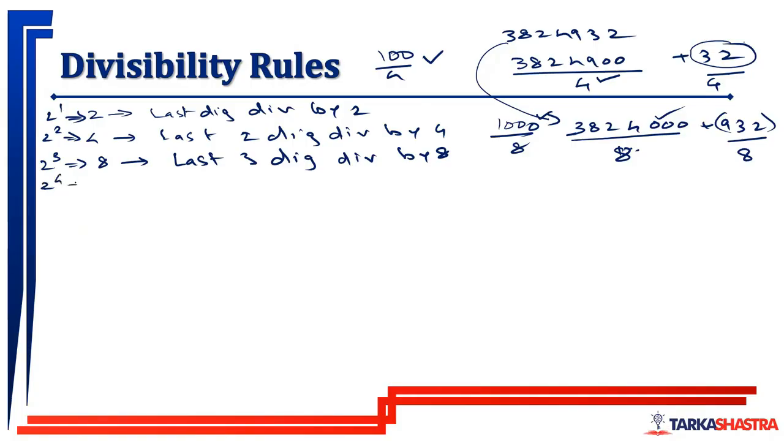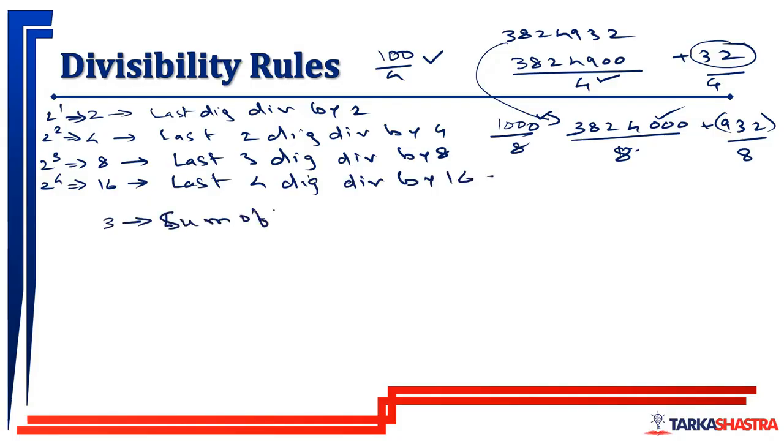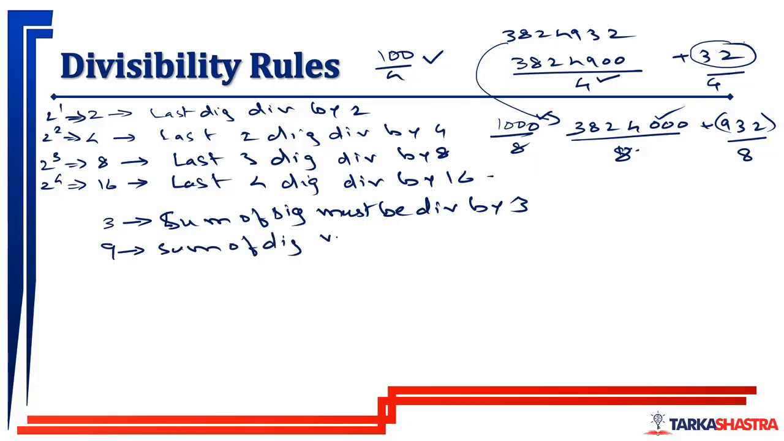And similarly 2 raised to 4 is 16. तो इसमें हम देखेंगे last 4 digits should be divisible by 16. Next is 3. Sum of the digits must be divisible by 3. 9. Sum of the digits must be divisible by 9.